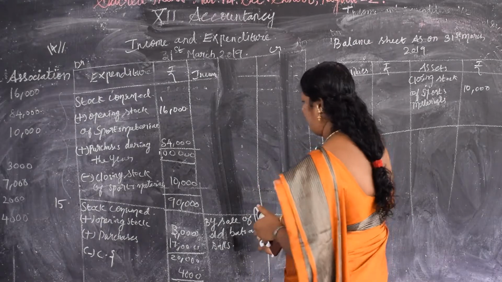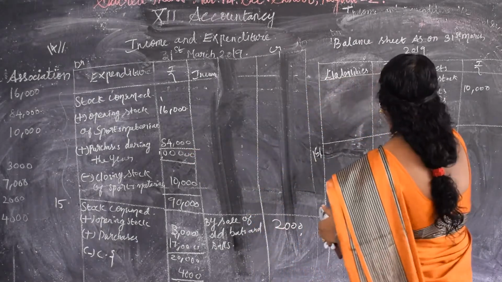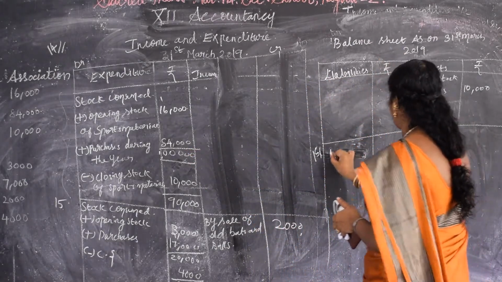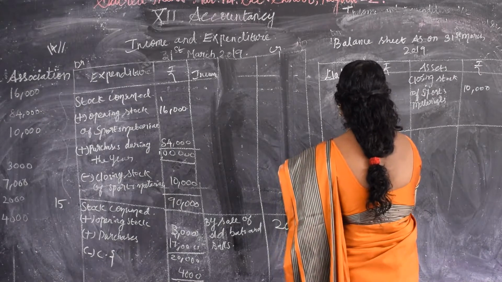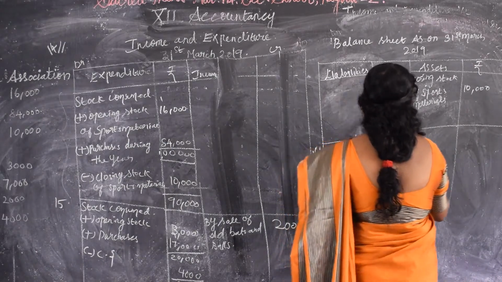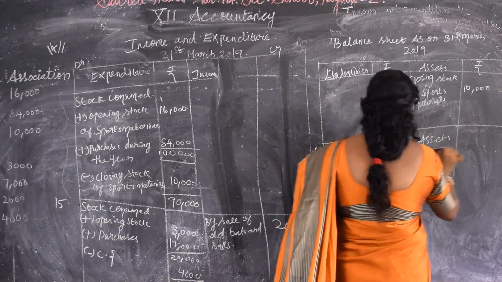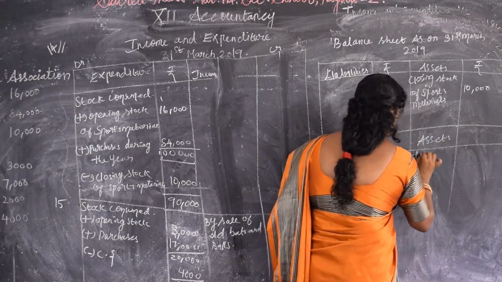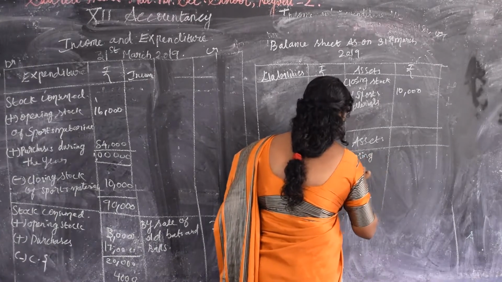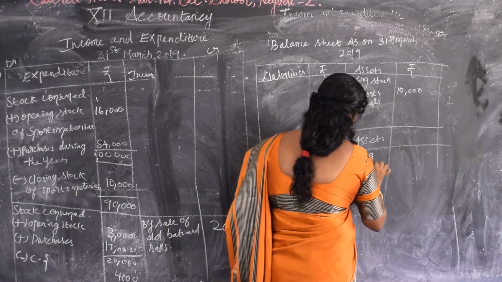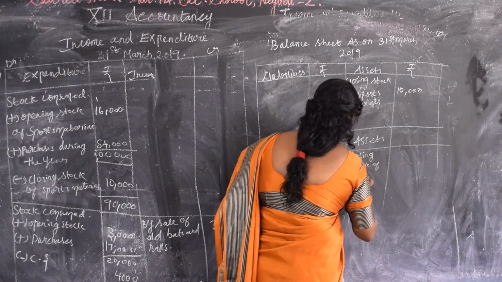Yes, we have to show it in the final account. In the balance sheet, on the liability side, nothing should come. Only on the asset side, you should write the closing stock of bats and balls.